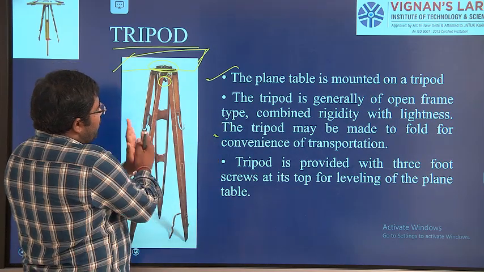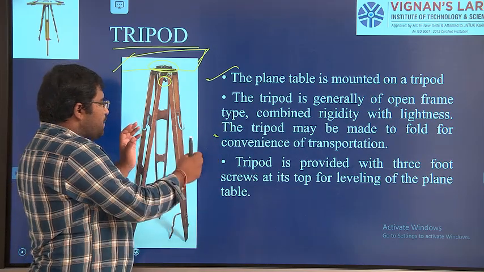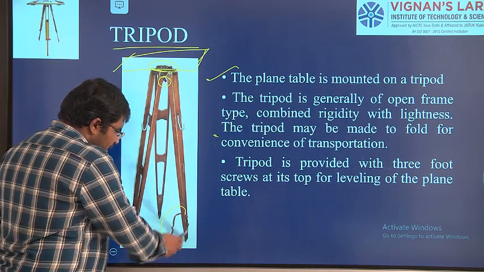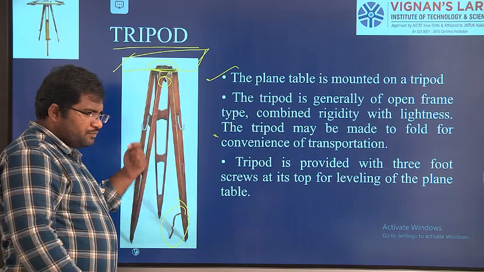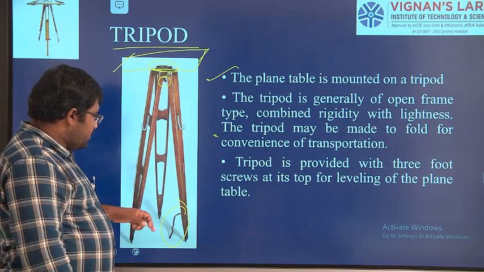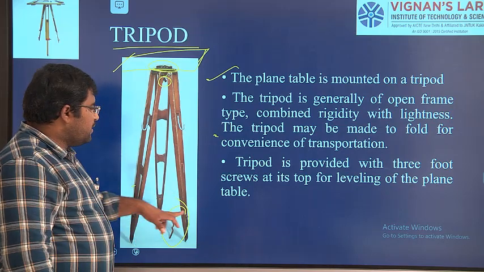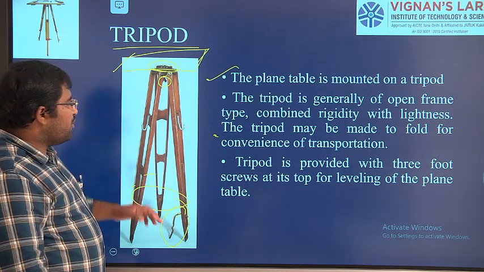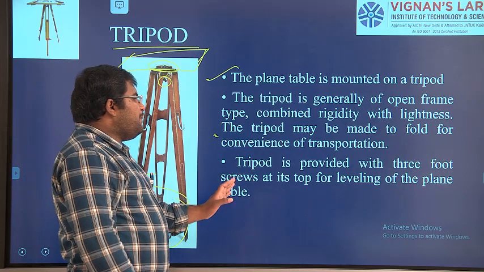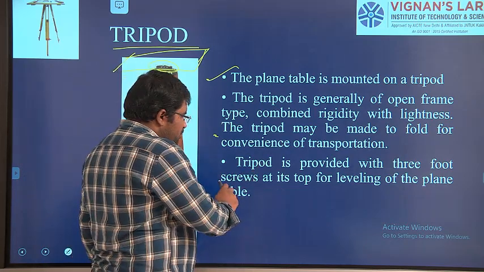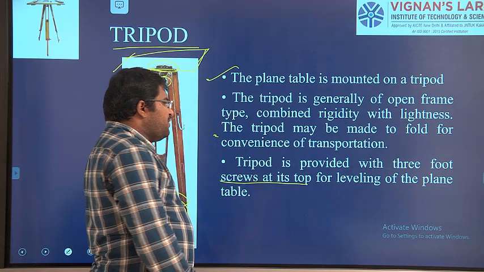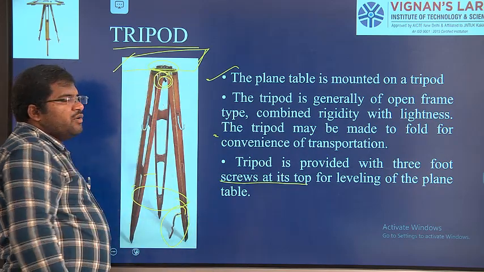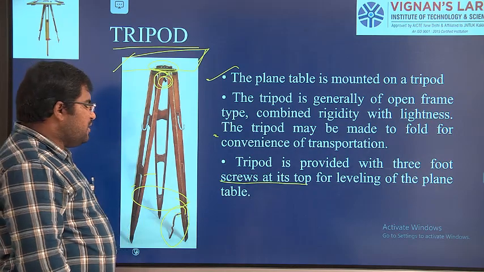So you can fold it all together. The 3 legs will be brought together, and here we have a packer. You can pack it. We have a rope here with the help of that belt. Okay, so with the help of that we are going to pack it. Next, the tripod is provided with 3 foot screws at its top for leveling up the plane table. Here we have a screw so that we are going to fix the plane table.